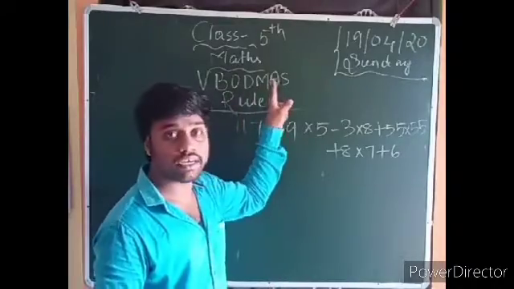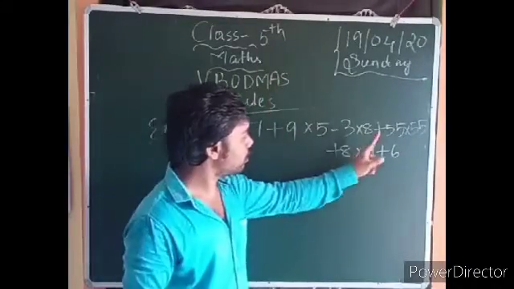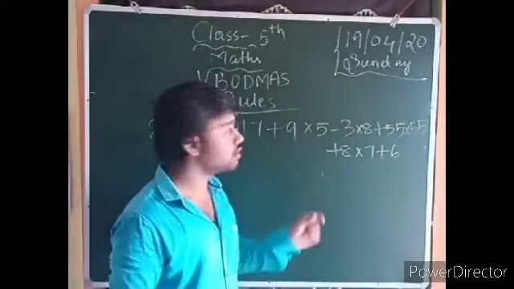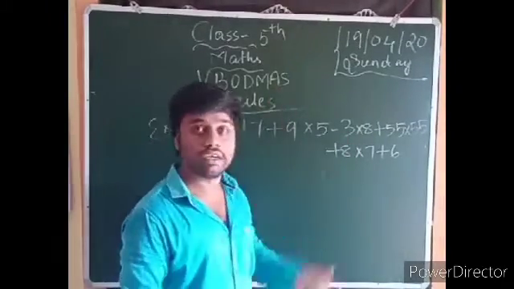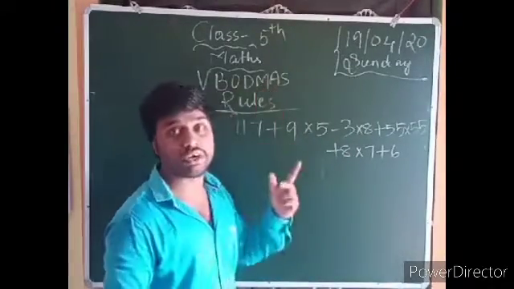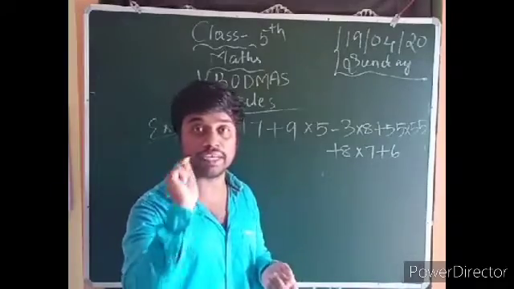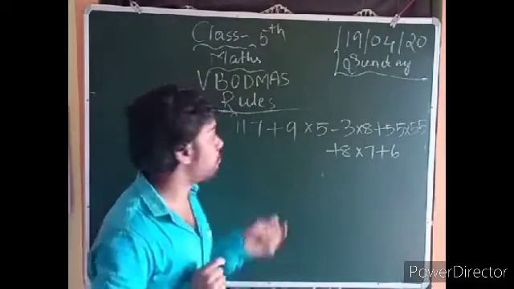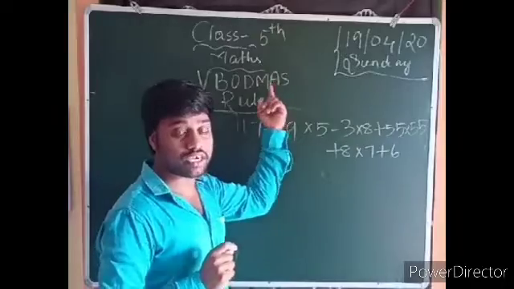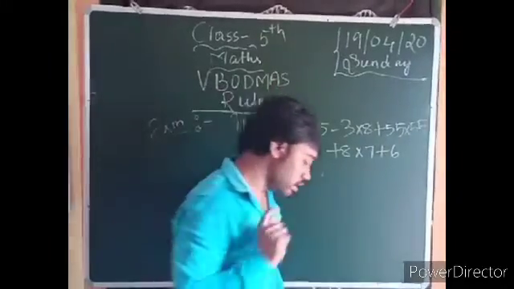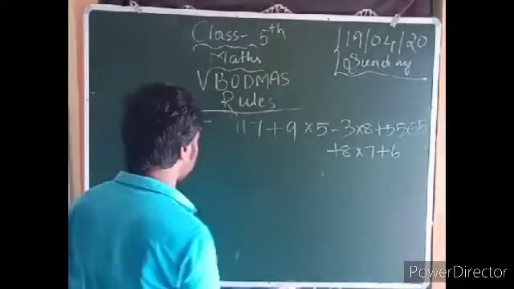And next, addition. Addition is present: 1, 2, 3. Subtraction is present, in this one case. But you can solve multiplication first. Now remember, keep it in mind: multiplication, then addition, then subtraction. Now solve it. See how to solve it, guys.